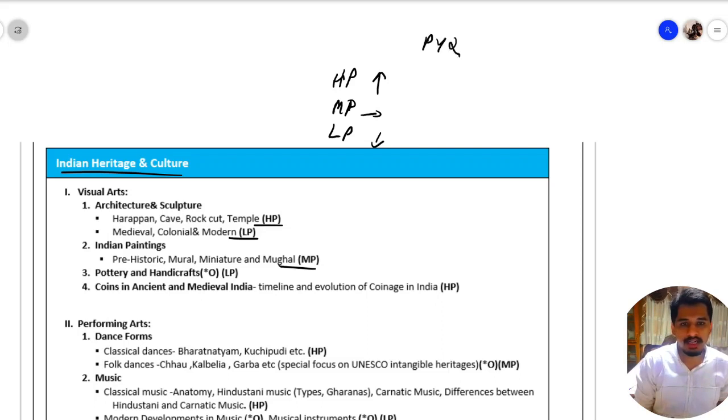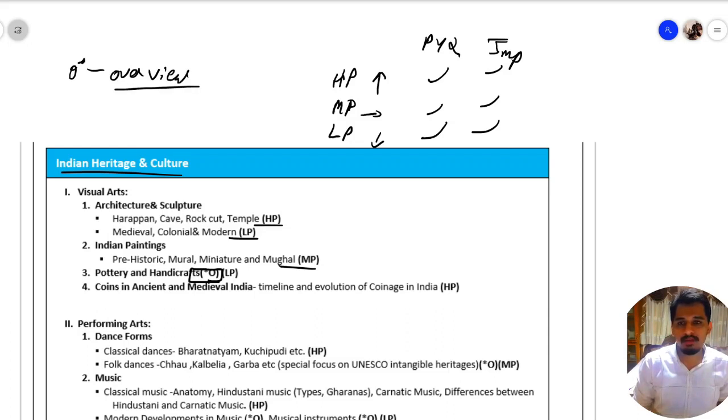What I have done is that I have seen previous year UPSC question papers and I have seen the importance of these topics, and accordingly I have classified them in three groups of high, medium and low, that is the probability or possibility of them being asked in examination. Also, you will see O star written on various parts of this document. By O star, I meant overview.